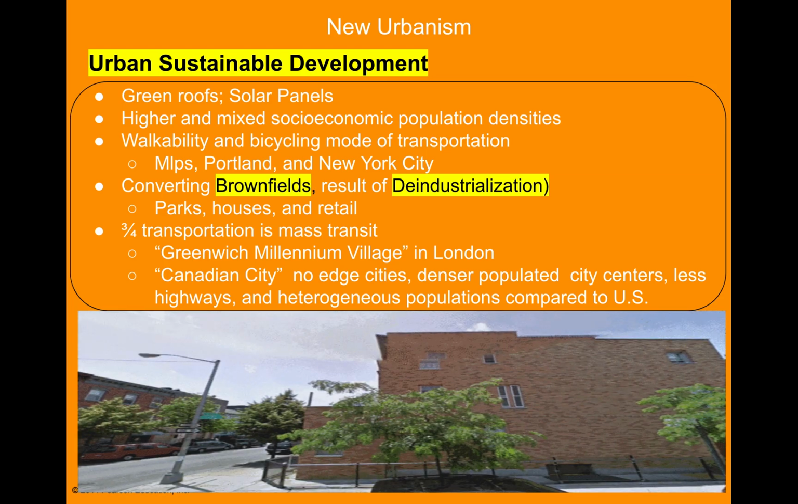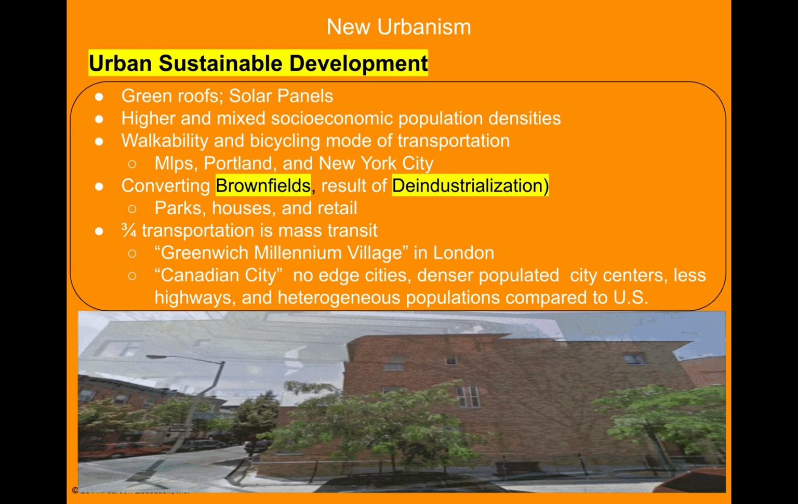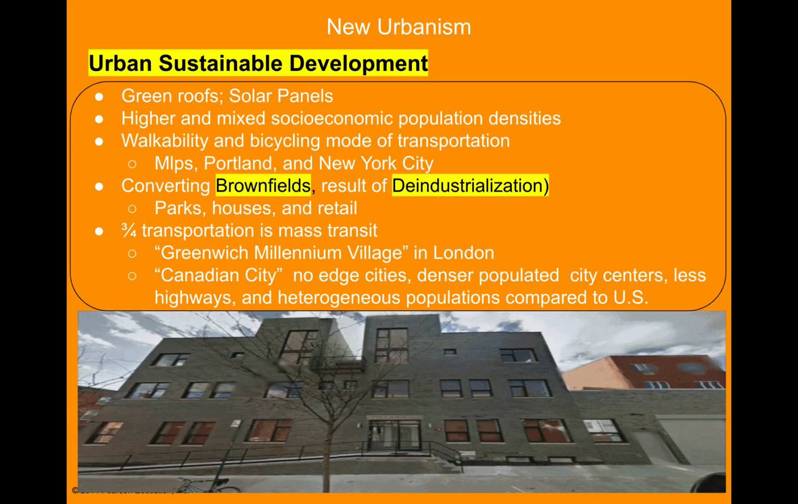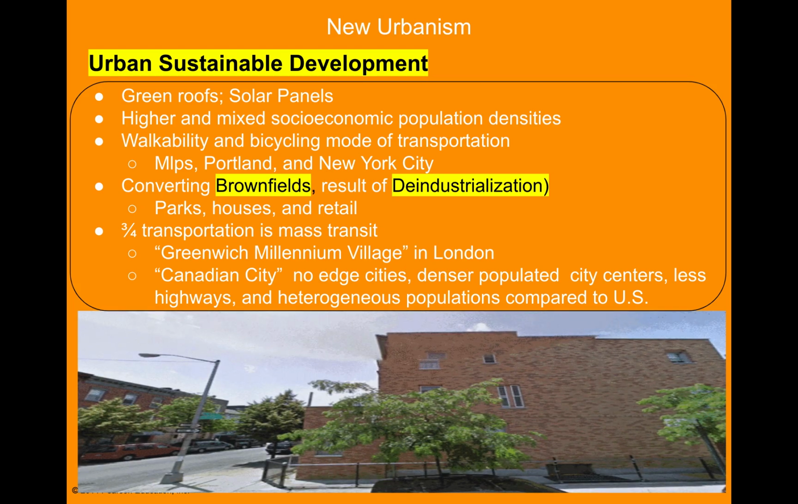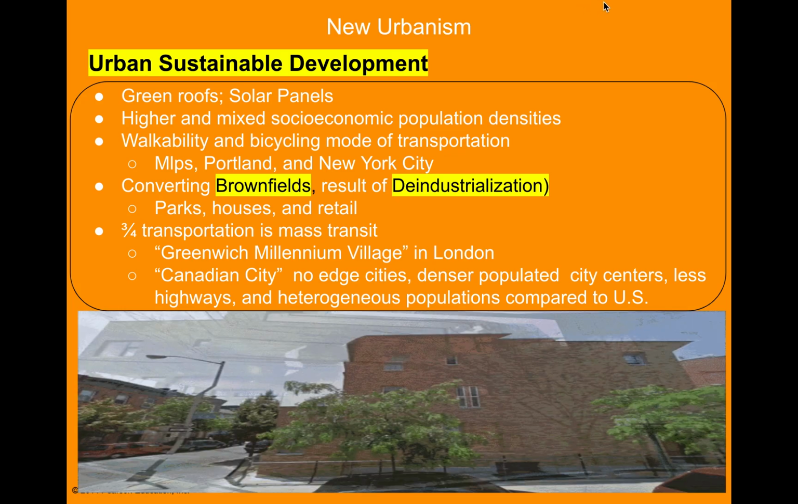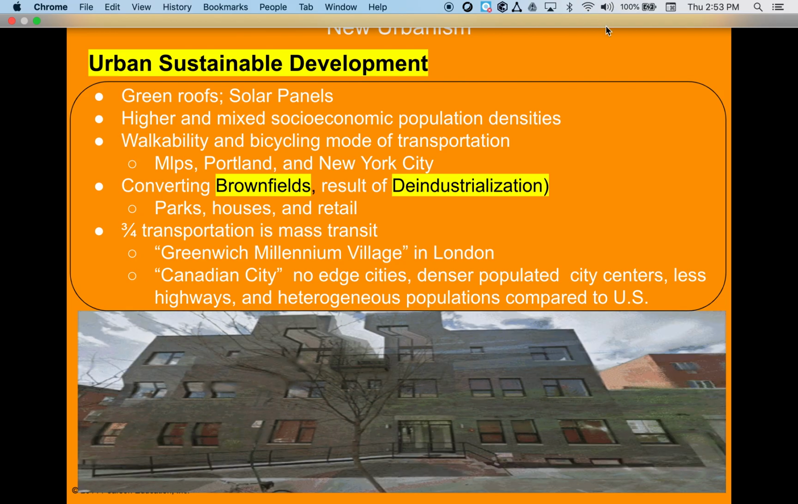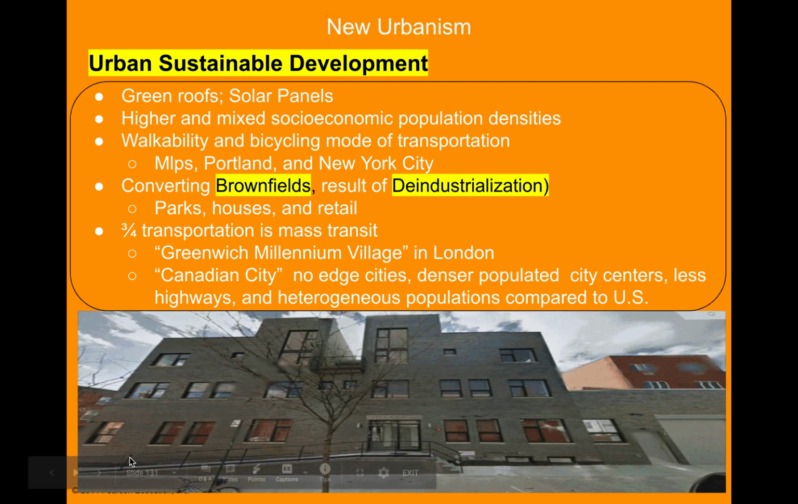Canadian cities, keep in mind they're smaller. They're more densely populated near the central city. They have fewer highways, fewer cars, and they don't have ethnic enclaves like the United States has in central cities and urban areas. They're more heterogeneous populations, so mixed ethnic and religious and socioeconomic classes.